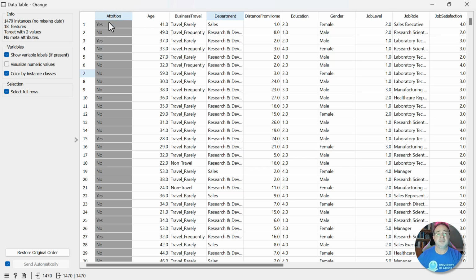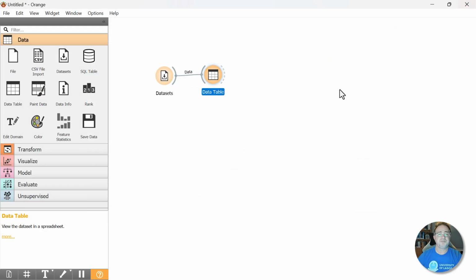You can think of this attrition as our dependent variable and everything else as our independent variable, if you are familiar with that terminology in statistics. Go ahead and close that. So remember, we're trying to predict employee attrition.